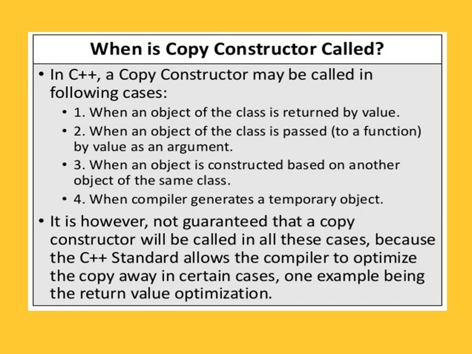It is however not guaranteed that a copy constructor will be called in all these cases, because the C++ standard allows the compiler to optimize the copy away in certain cases. One example is the return value optimization. So these are the situations when the copy constructor is called.